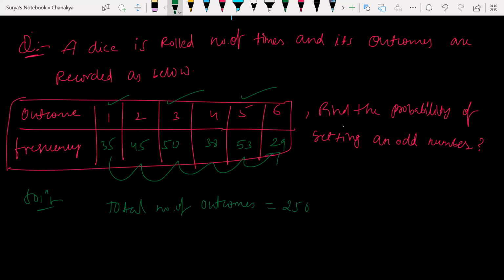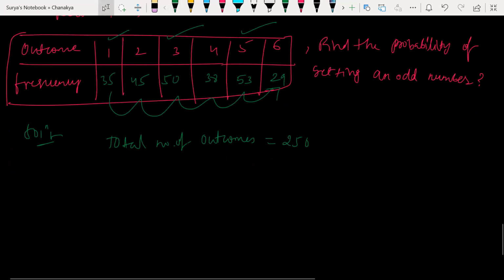Outcomes 250. Very good. So he's asking for what? Probability of getting an odd number. So which means what we need to find out? Total number of odd number outcomes. So it will be 138.